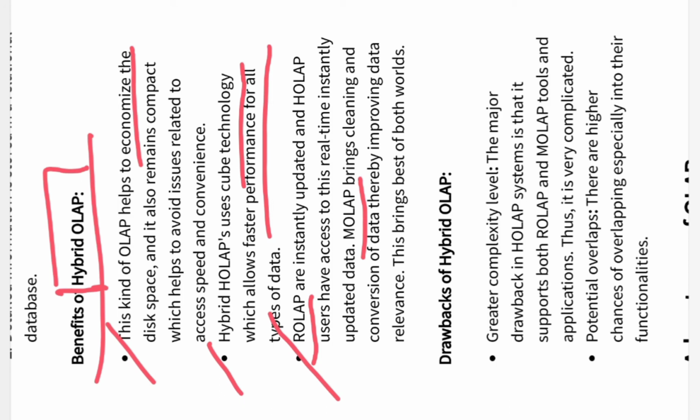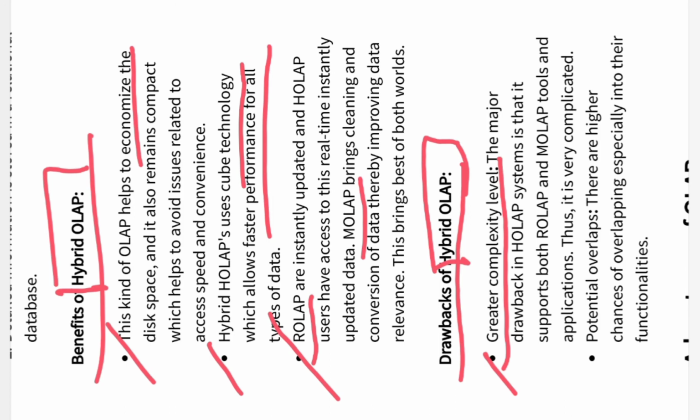But apart from this, we are having certain disadvantages also. The disadvantages of the hybrid OLAP, you can see. The first disadvantage is it is very complex. The complexity level is very high because we are combining the relational OLAP, ROLAP, and the multidimensional OLAP, MOLAP, together.